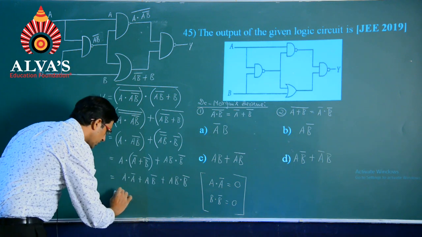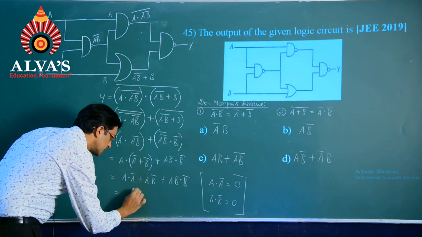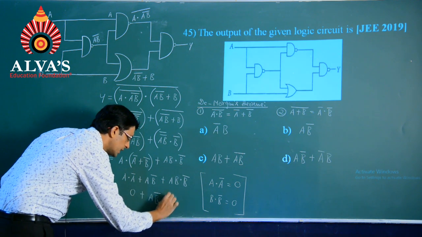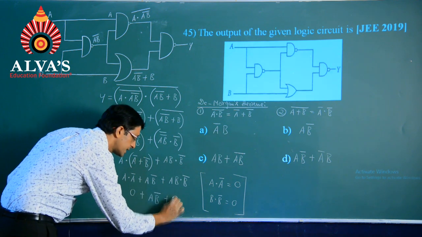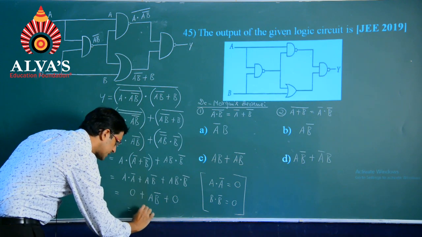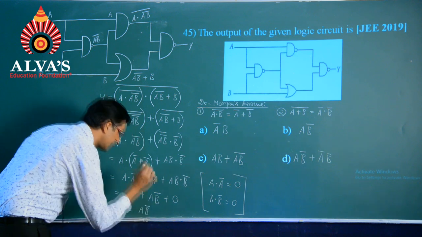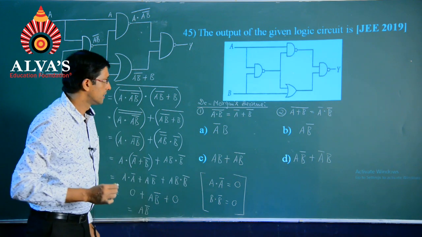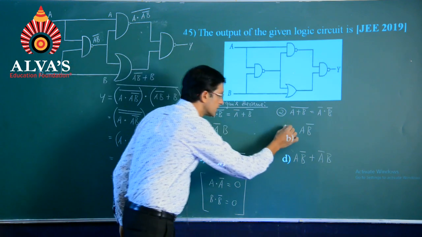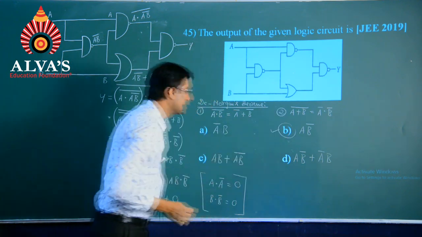So, on simplification, 0 plus A into B bar plus 0, finally our solution ends with A B bar, and hence the solution will be the second option, A into B bar.